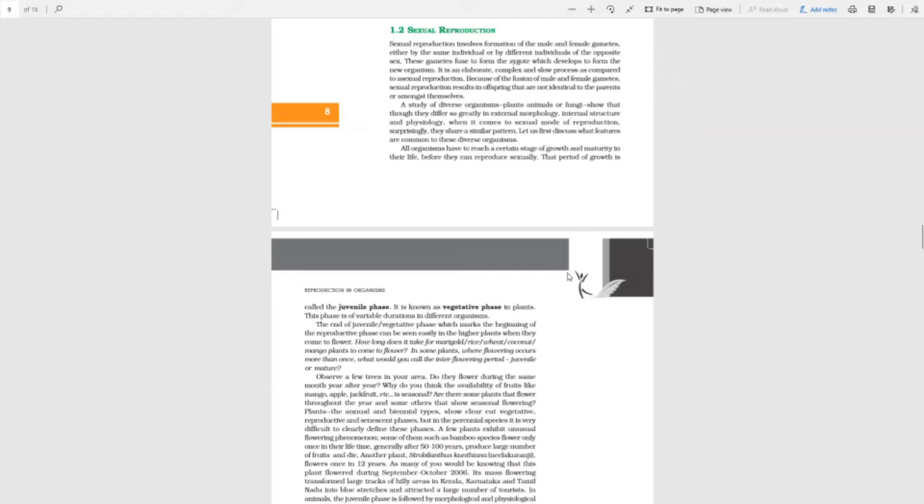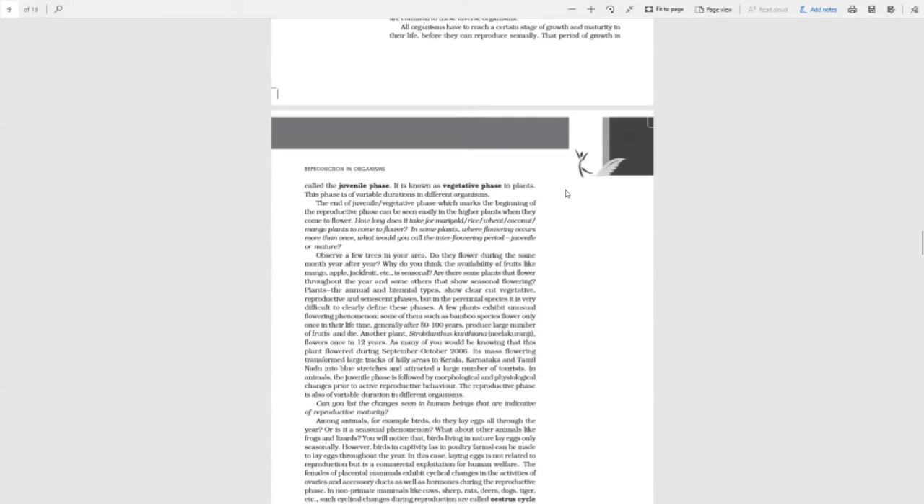Now in sexually reproducing organisms, there are three phases. Remember in the last video, I told you that between birth and death there are three phases: juvenility, maturity, and aging or senescence. That's what it is in human beings, which we consider a sexually reproducing organism. The period of growth before maturity, before we can reproduce sexually, is known as the juvenile phase in animals, and in plants the term vegetative phase is given to it.